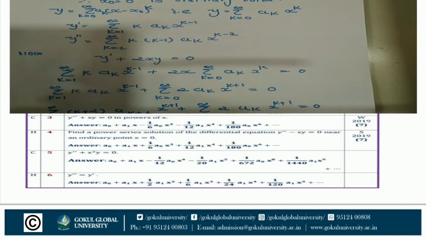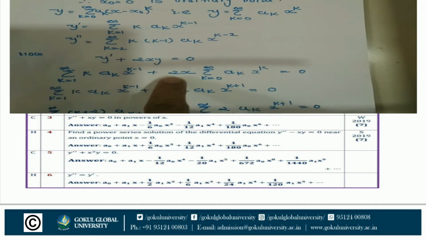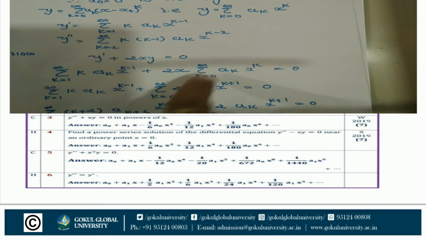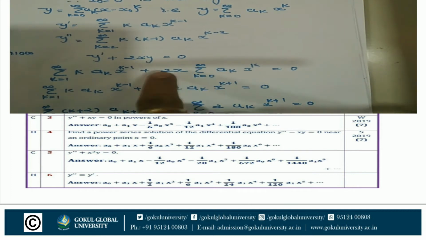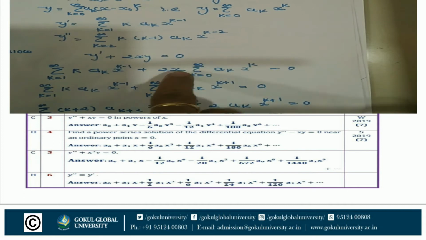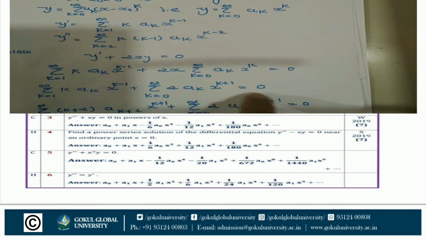Next step, multiply the coefficient of y dash and y double dash inside the values. The coefficient of y dash is 1, but the coefficient of y is equal to 2x. So multiply the 2x with the value of y. So sigma k is equal to 1 to infinity k ak x raised to k minus 1 plus 2x multiplied inside, sigma k is equal to 0 to infinity ak x raised to k into x, that is x raised to k plus 1, is equal to 0.